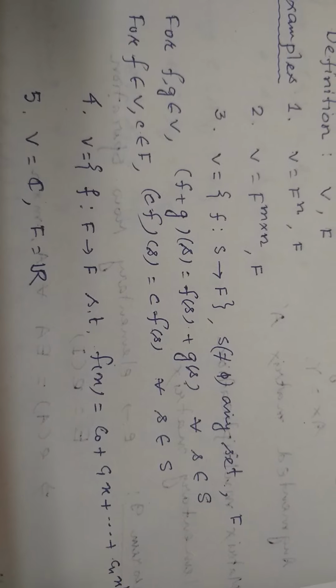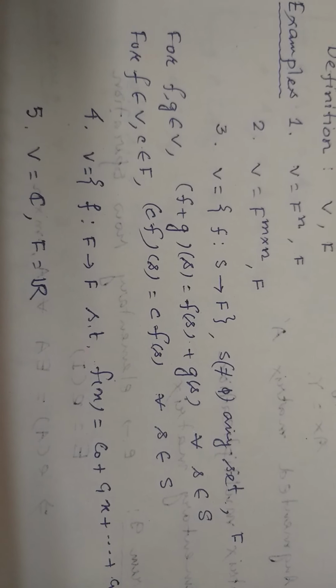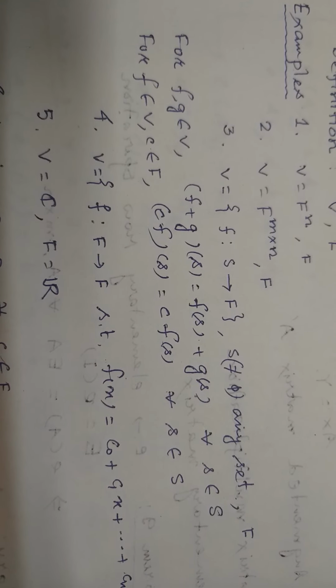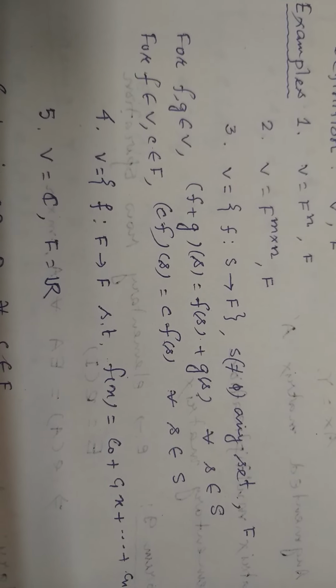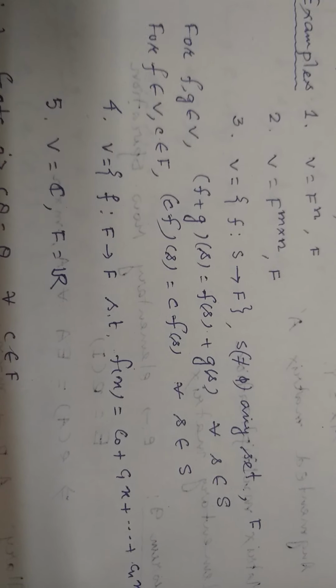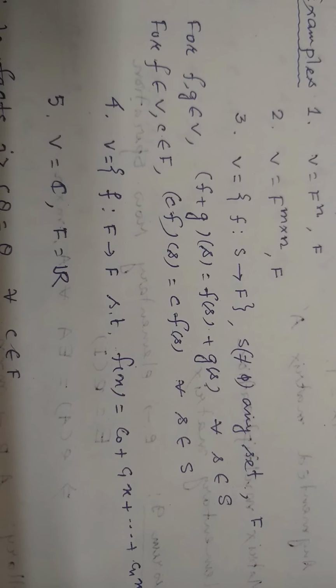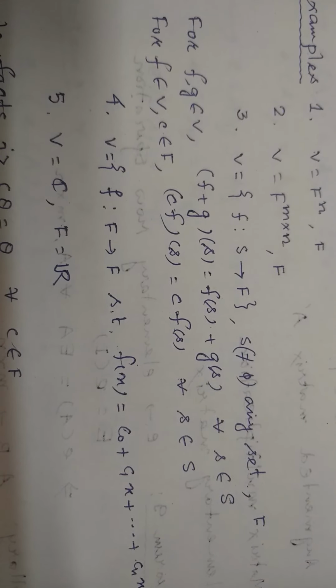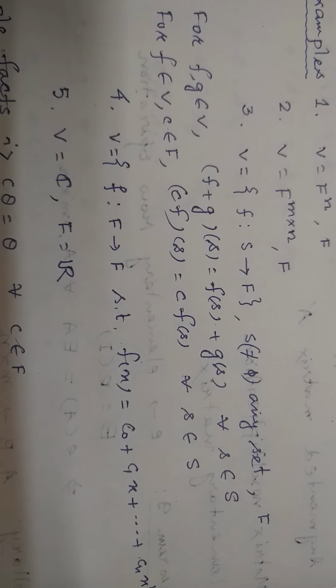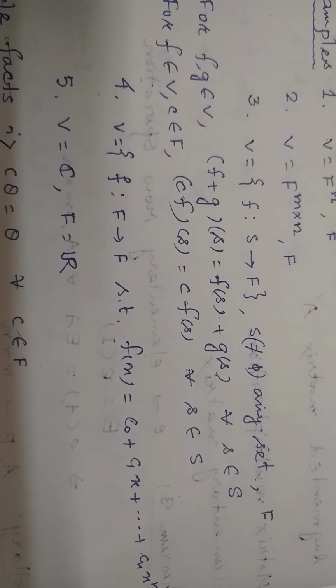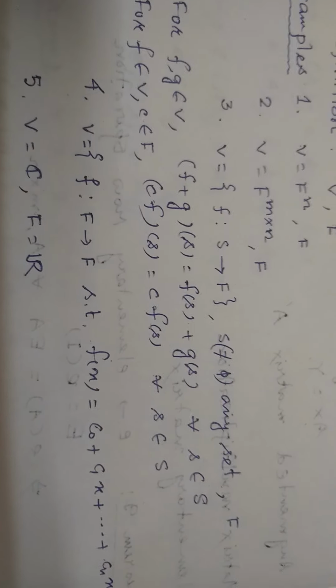Example 3, let V be the set of all functions from S to F, where S is any non-empty set and F is a field. Now we define the addition such that for any f, g belongs to V, (f plus g)(s) equals f(s) plus g(s) for all s belongs to capital S. That means pointwise addition. And scalar multiplication is defined as, for f belongs to V, c belongs to F, (cf)(s) equals c into f(s) for all small s belongs to capital S. Then also V forms a vector space over the field F.